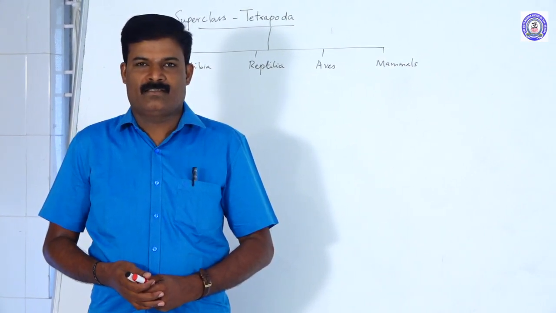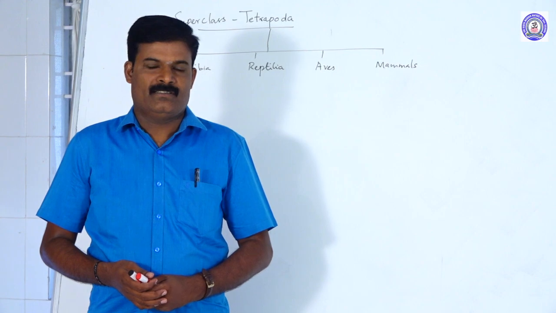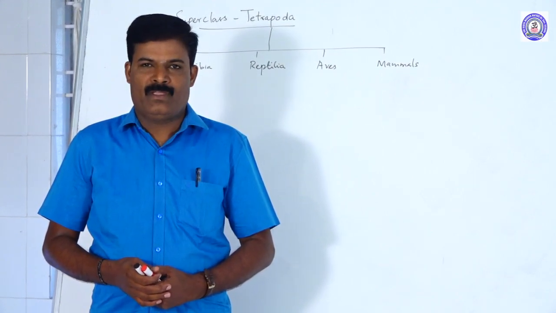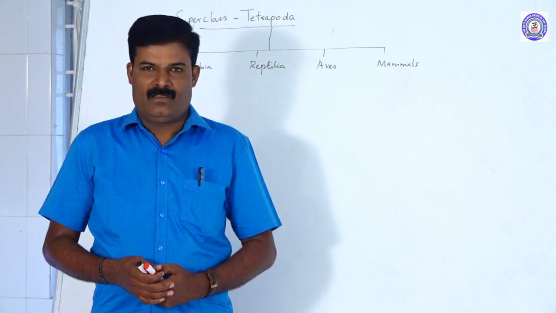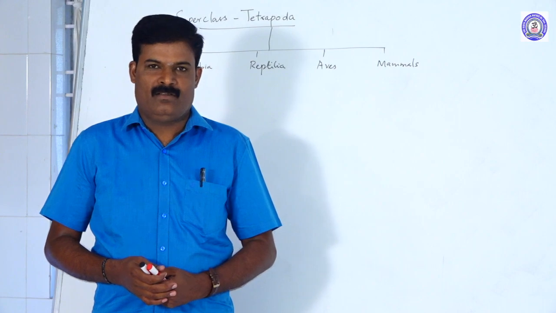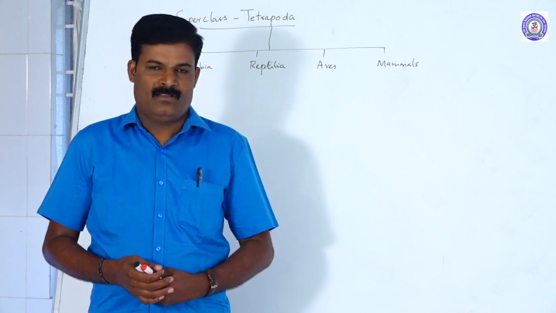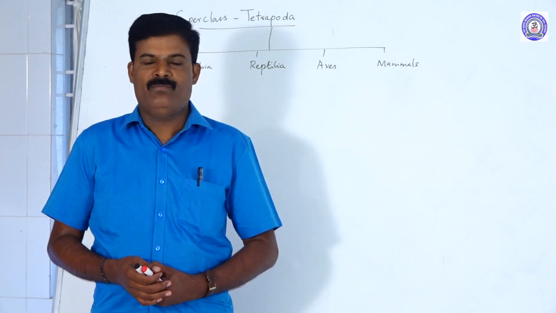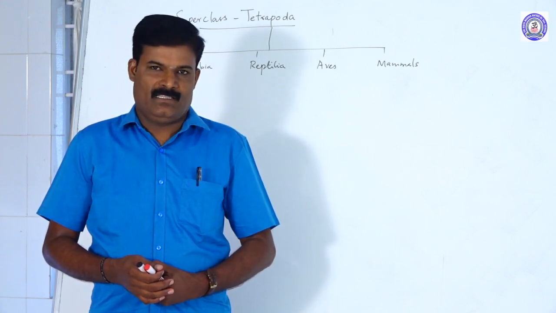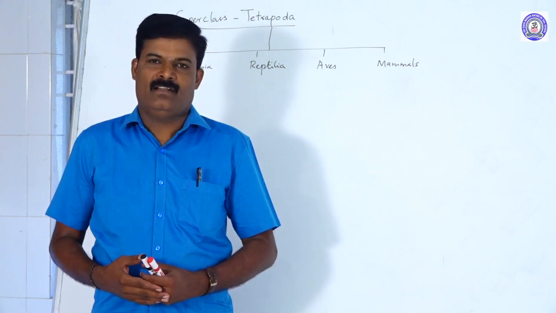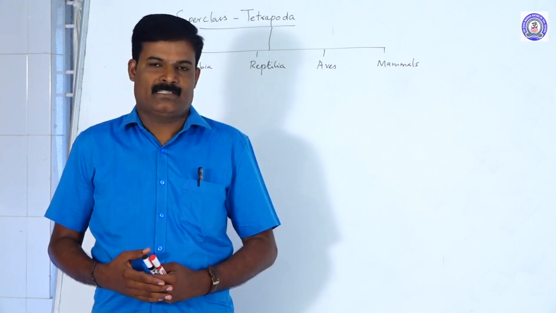In the previous class we discussed the animal kingdom part 2, from the phylum Chordata and Pisces. In Pisces there are two kinds: cartilaginous fish, that means Chondrichthyes, and bony fishes, the Osteichthyes. The general characters, some specific characters and examples we already discussed.